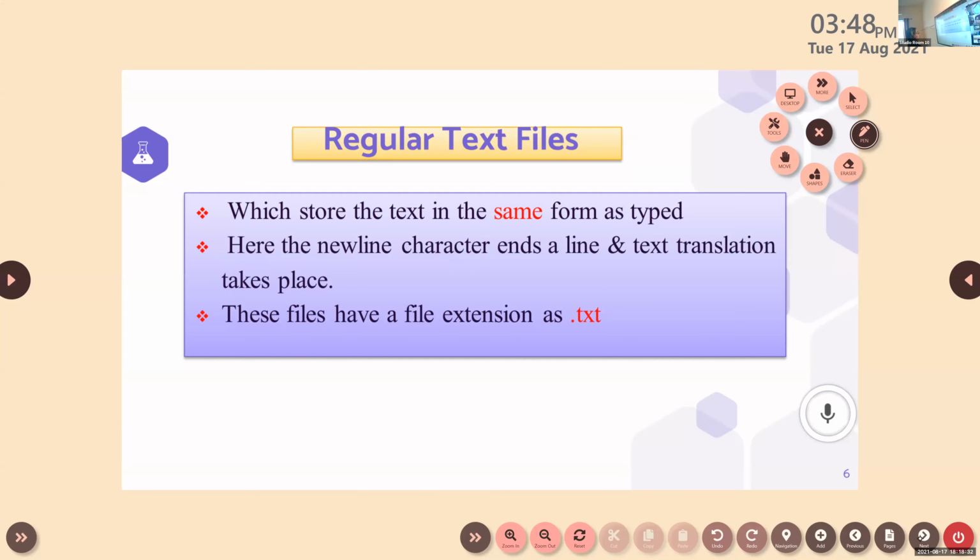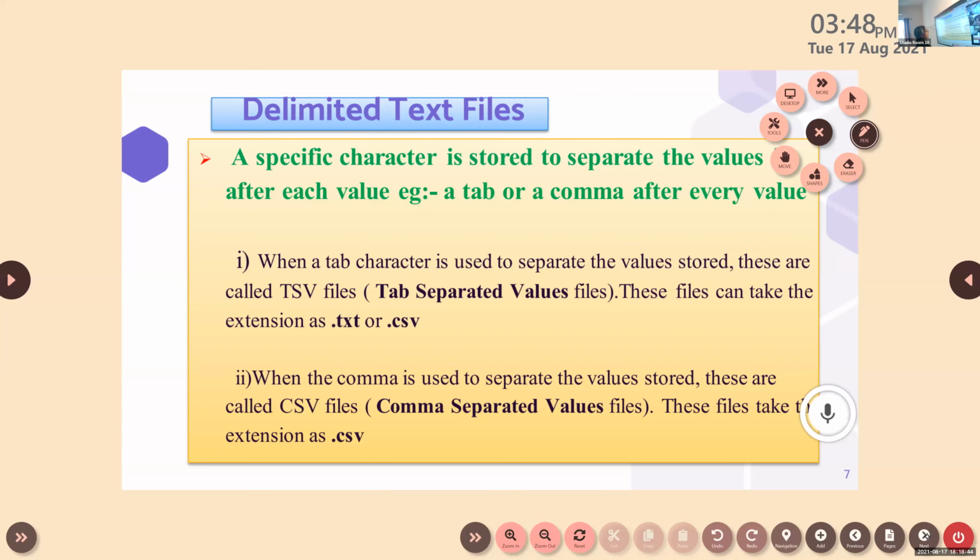In a regular text file, we have learned that it shows the text in the same form as we type it. The file extension is .txt. After that, we have learned about delimited text files. In this, a specific character is stored to separate the values. It can be a tab character or a comma. So TSV stands for tab separated values and CSV stands for comma separated values, right?